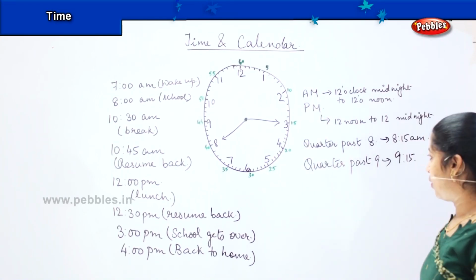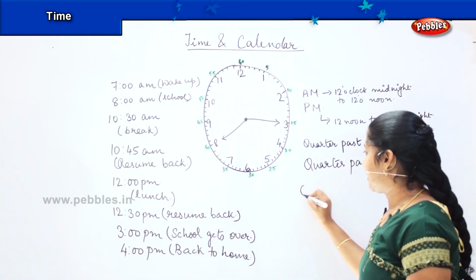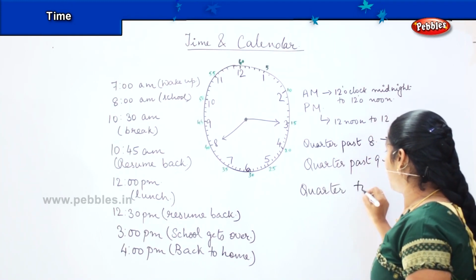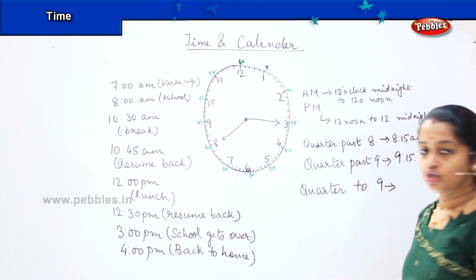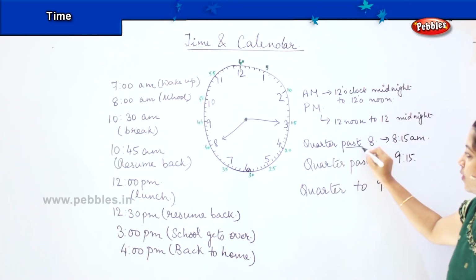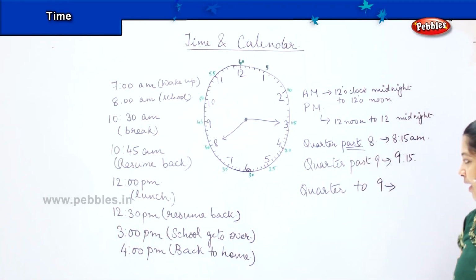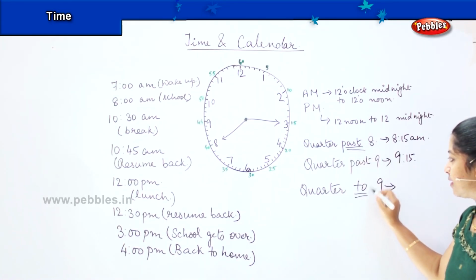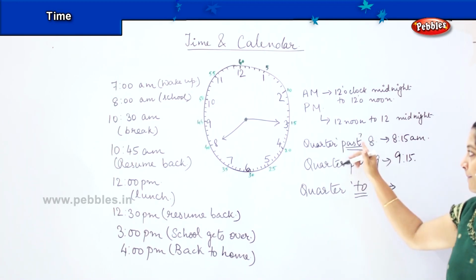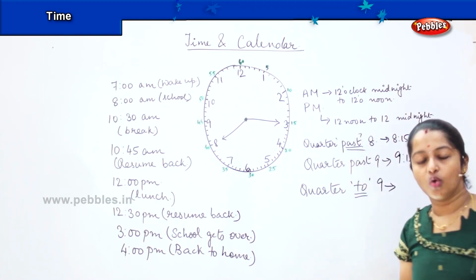Okay. Now, the next thing you will be hearing is quarter to 9. So, do you notice, children, the difference here? Here I am using the word past, whereas here I am using the term to. So, what is the difference between the two? Past means something which is already over.